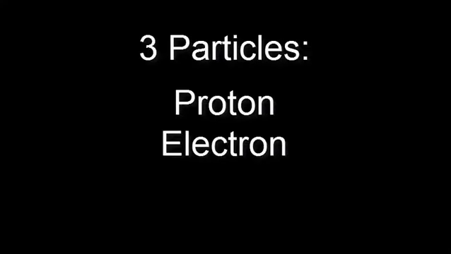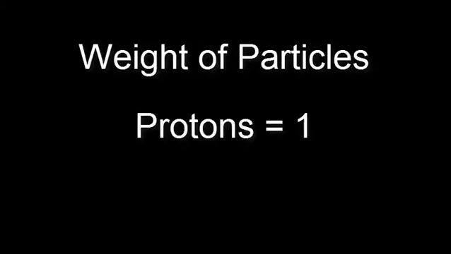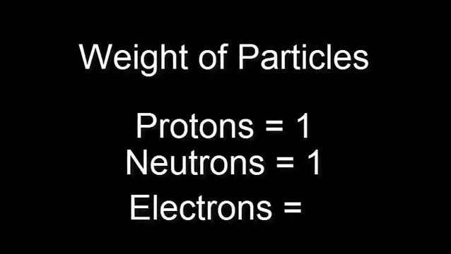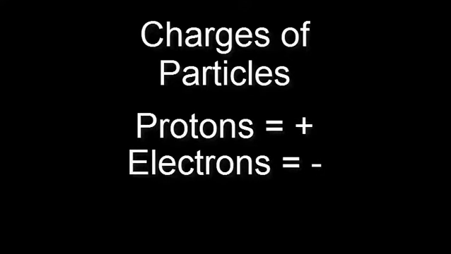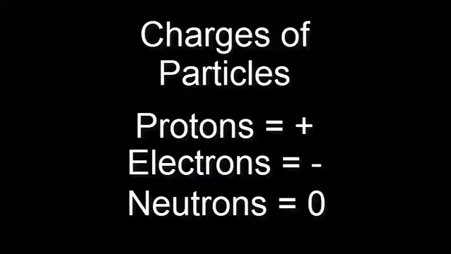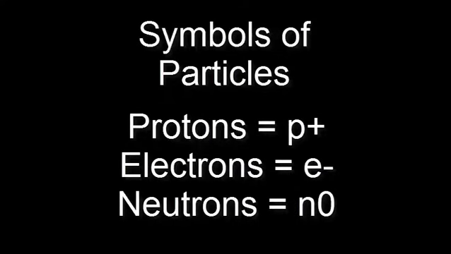To our knowledge, there are three particles in the atom: the proton, the electron, and the neutron. The weight of these particles being protons have a weight of 1, neutrons have a weight of 1, and electrons have a weight of 0.005, we'll call that 0. Their charges, being protons have a positive charge, electrons have a negative charge, and neutrons have a neutral charge. Their symbols are as shown.